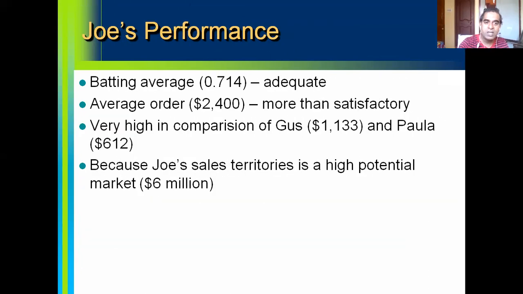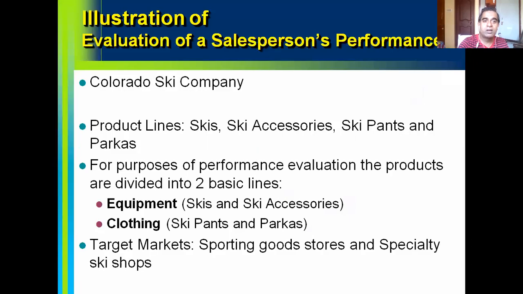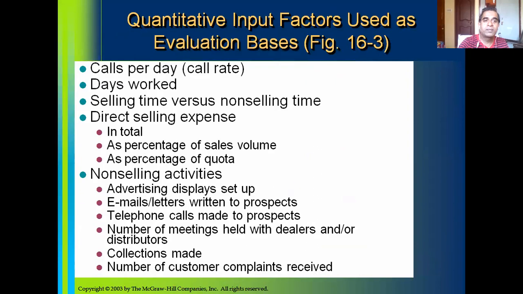Now when you look at these bases of evaluation, number of days worked, number of calls made, number of orders taken, money spent, so up to here, number of days worked, number of calls made, number of orders taken, these are output factors. So what can you recall from this table?